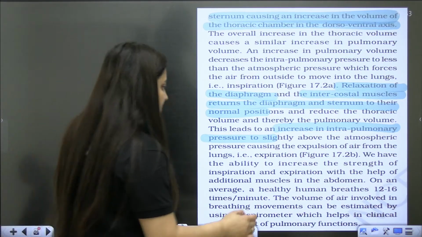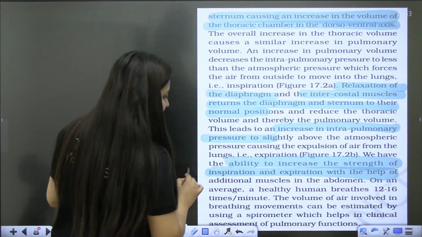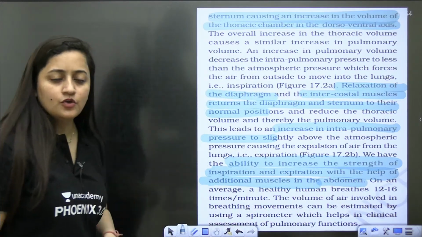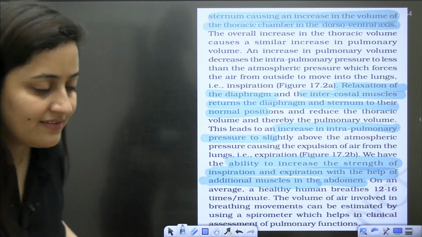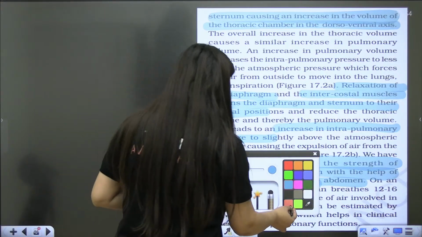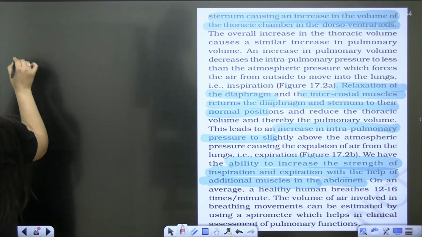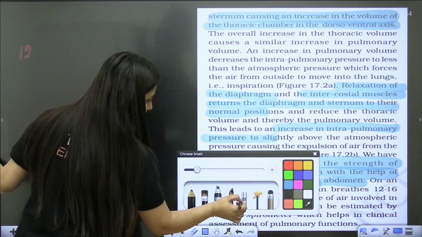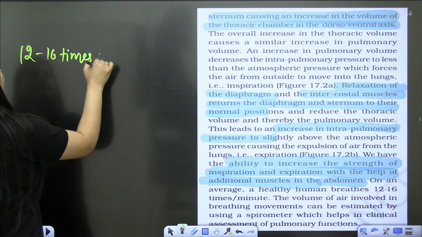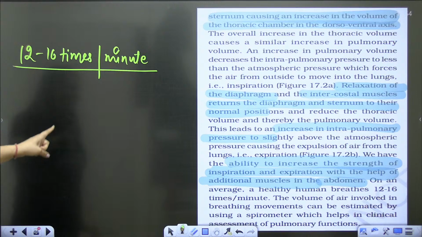We have the ability to increase the strength of inspiration and expiration with the help of additional muscles in the abdomen. So in the abdomen there are some additional muscles that will help in increasing the strength of inspiration and expiration, bache. That is what we have to remember. On an average, a healthy individual breathes 12 to 16 times per minute, without any conscious effort.